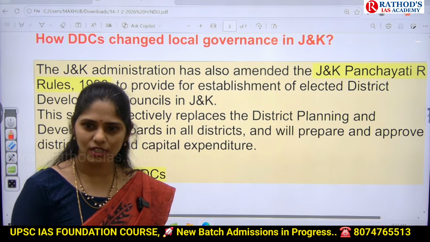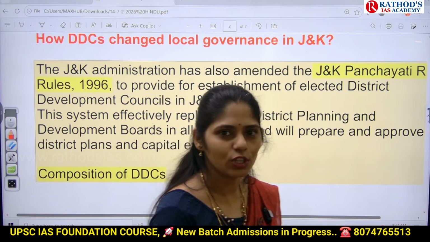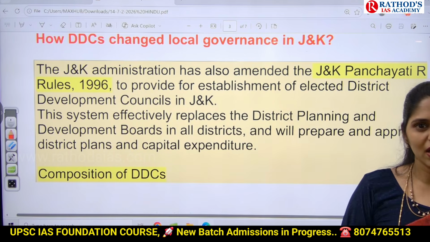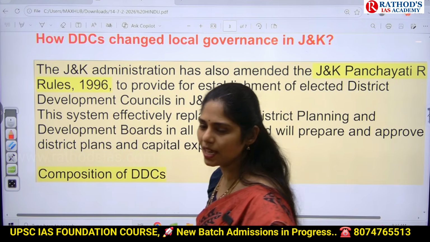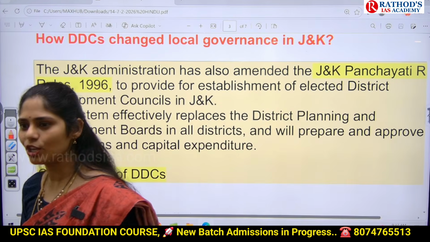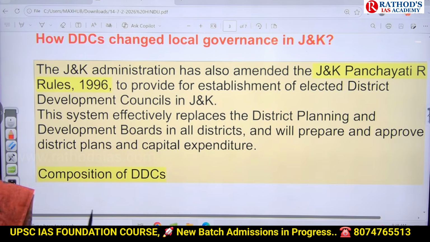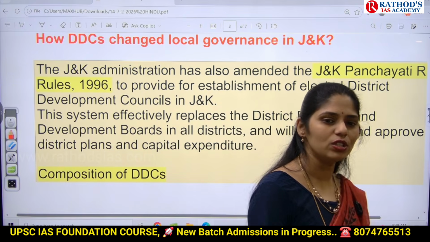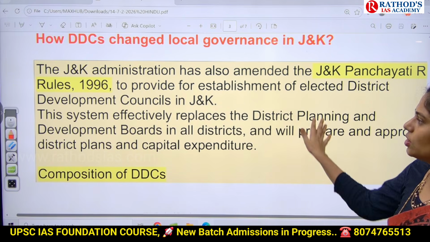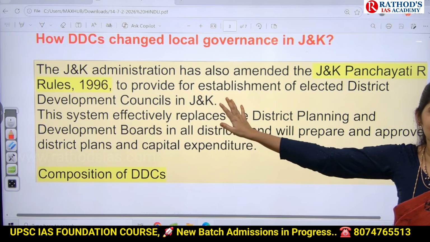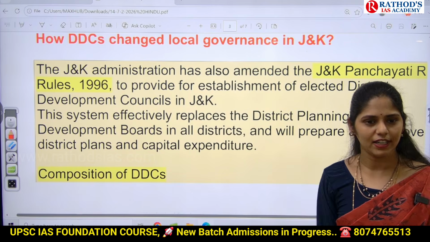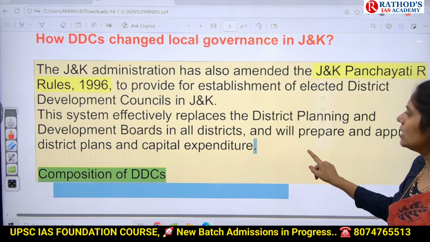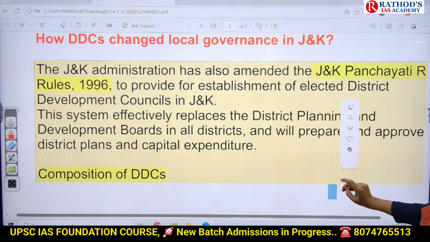You know the schedules, right? Schedule 1, 2, 3, 4. The 5th schedule talks about SC and ST. The 6th schedule talks about tribal areas in AMMT: Assam, Meghalaya, Mizoram and Tripura. So now Ladakh people are also asking to add Ladakh into the 6th schedule. Finally, the Jammu and Kashmir administration changed these rules of 1996 and came up with the establishment of DDCs, which is nothing but district development councils in Jammu and Kashmir.